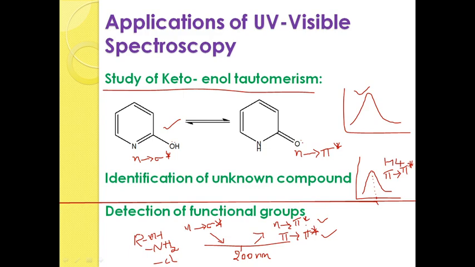It is extensively used for the determination of hydrogen bonding, and keto-enol tautomerism can be investigated. Unknown compound prediction can take place, and detection of functional groups, and mainly the progress of a chemical reaction can be found out by using UV visible spectroscopy. Okay, that is all for the class. Thank you.